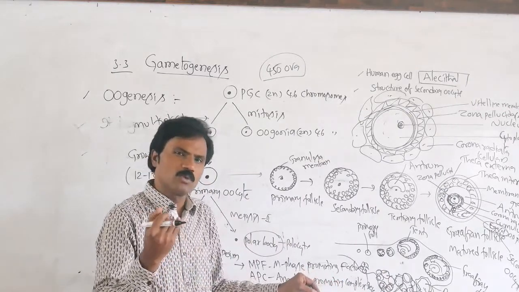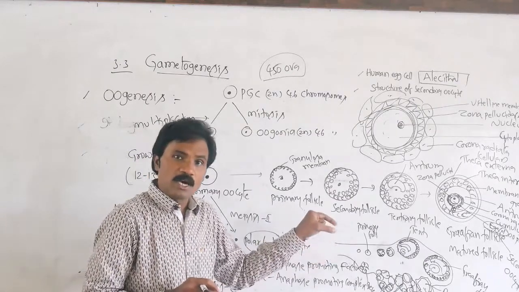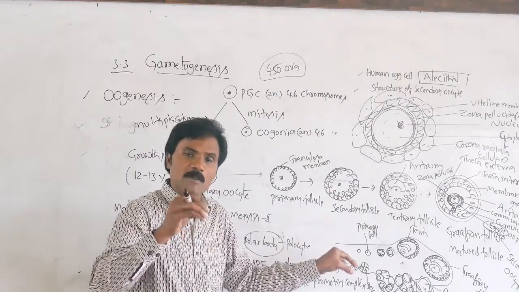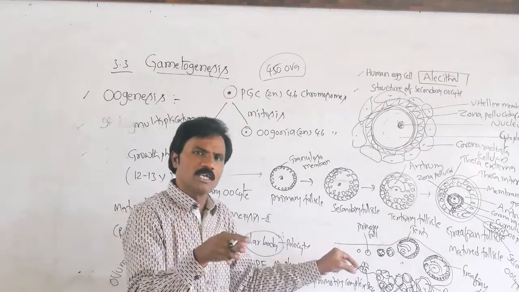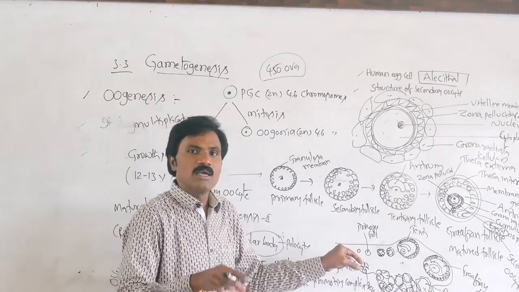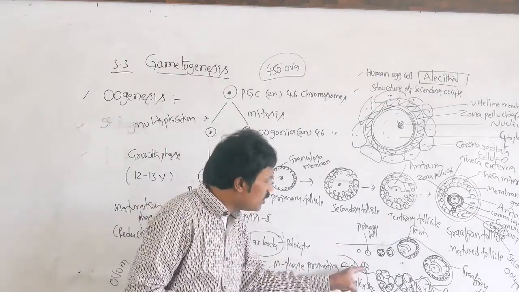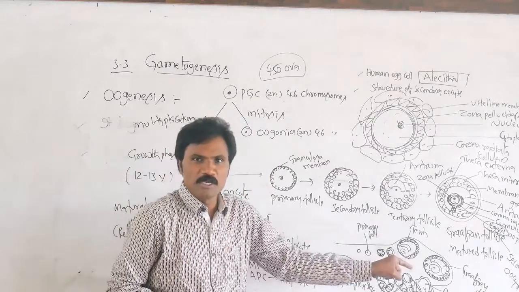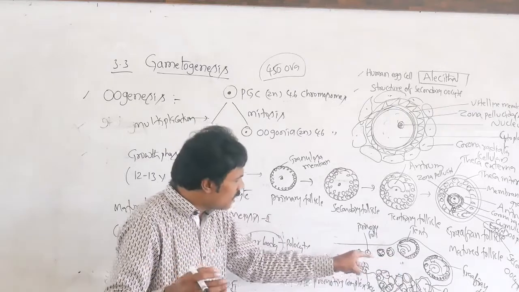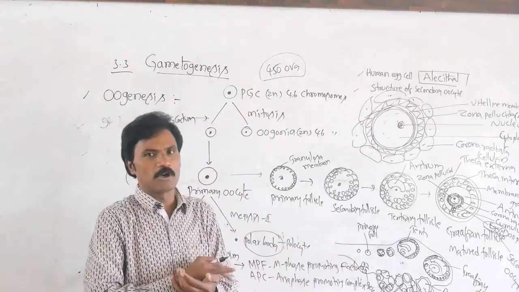Progesterone. Apart from this, relaxin. Whenever fertilization takes place, the corpus luteum persists up to 9 months until completion of pregnancy. If fertilization does not take place, it degenerates within a couple of days. The degenerated corpus luteum we call the corpus albicans. Then again it starts one more cyclic process.